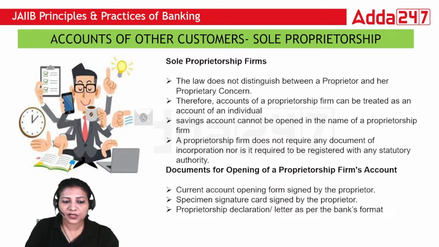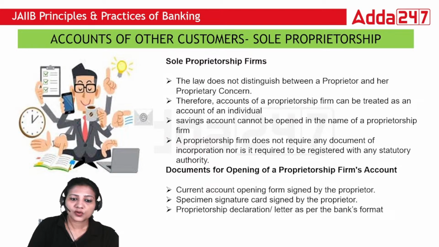Then comes sole proprietorship. What is a sole proprietorship? A sole proprietorship is a firm where a single person is doing almost everything. He's looking after the operations, he's looking after the finance, and he's doing the business on his own without any help. He can have some employees under him, but the main person running the business is a single person.